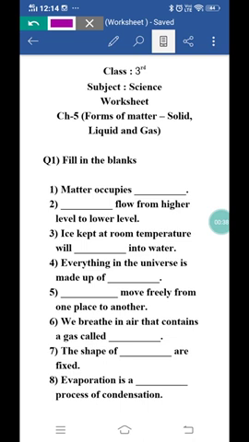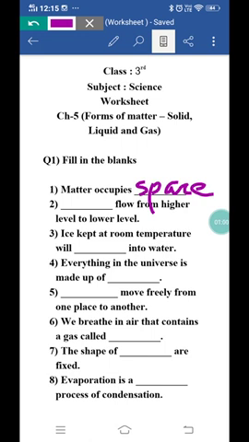First is matter occupies dash. Now we studied the properties of matter, that matter occupies space and has weight. So here it is asked matter occupies dash. So here it will come matter occupies space.